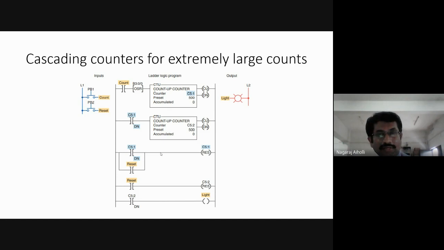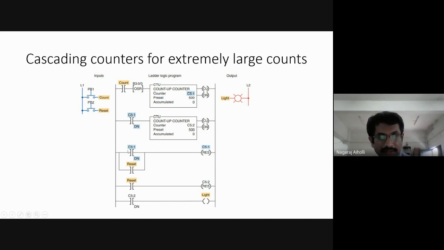Like this, it goes 500 for how many times? 500 into 500 times, the total count will be 2,50,000. 2,50,000 is the maximum count that we can get from this particular arrangement of the counters.